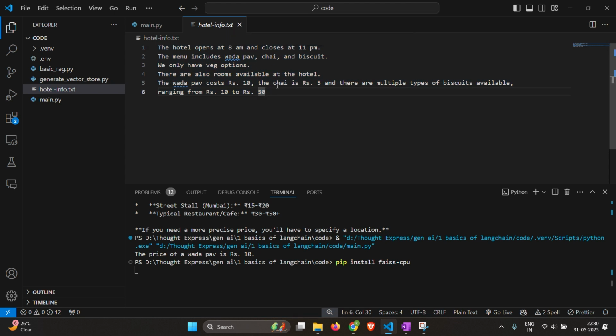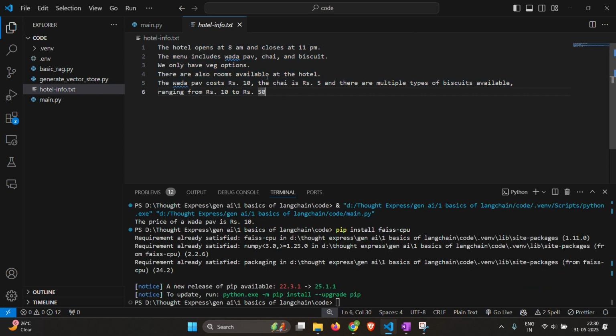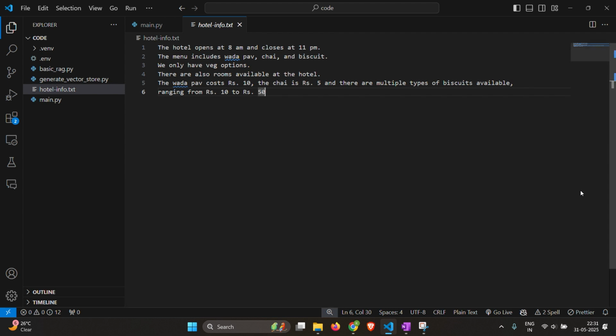And till the package is getting installed, we will see that we have created a txt file with the info about our hotel, the info that we want our chatbot to have access to. So we just added some generic lines like hotel opens between 8 and 11. We serve vada pav, chai and biscuit, and the prices of all the different things. And we only have veg options, etc. And okay, so this was also installed. This was already satisfied, but if not, it would install it for you. So now let's close this.